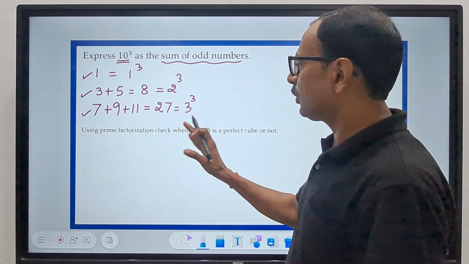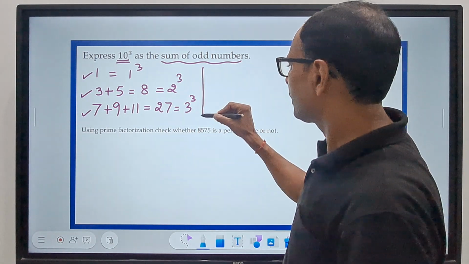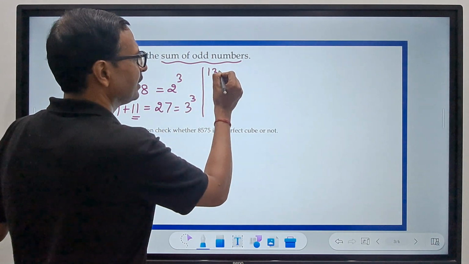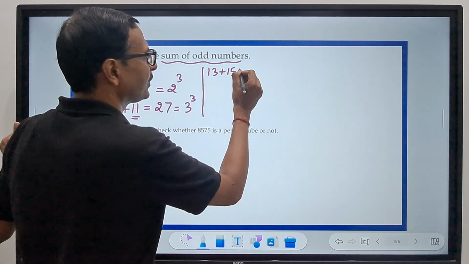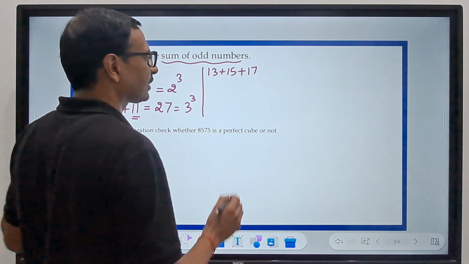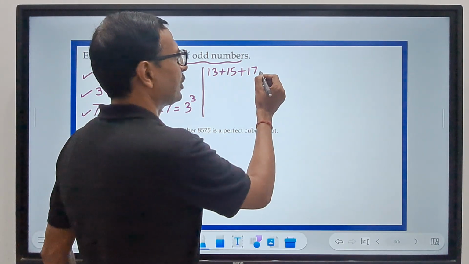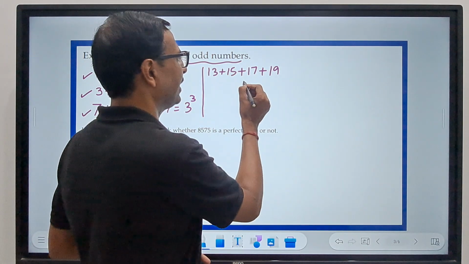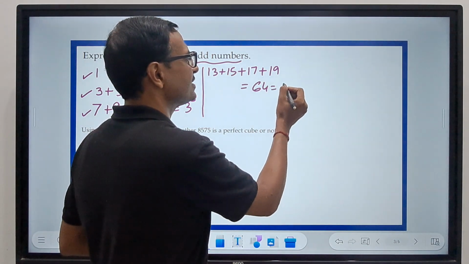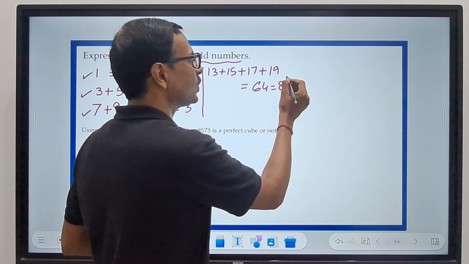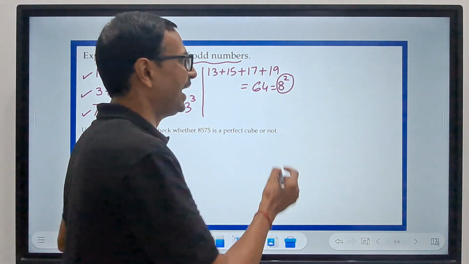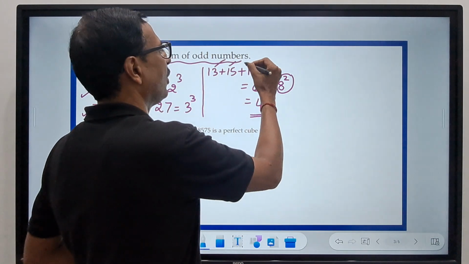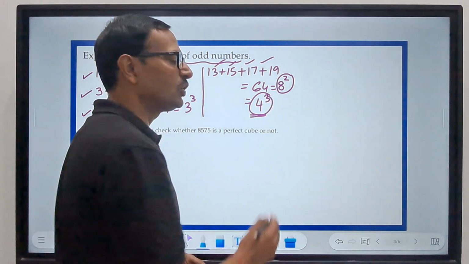Now if you follow this pattern, I'll show you one more, the fourth one. I ended at 11 here, so I'll start at 13. 13 plus 15 is 28. 28 plus 17 is 45. And 45 plus 19 is 64. And what is 64? 64 is 8 square. It is related to square also, and it is 4 cube. So somehow all the sum of odd numbers are related to a cube.